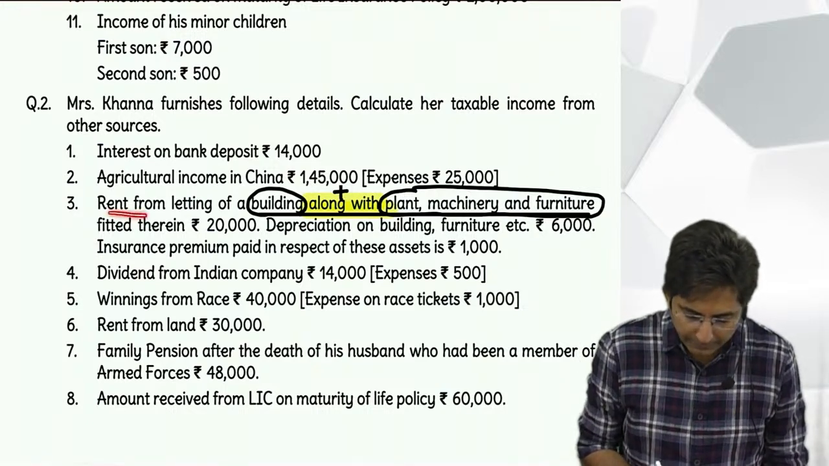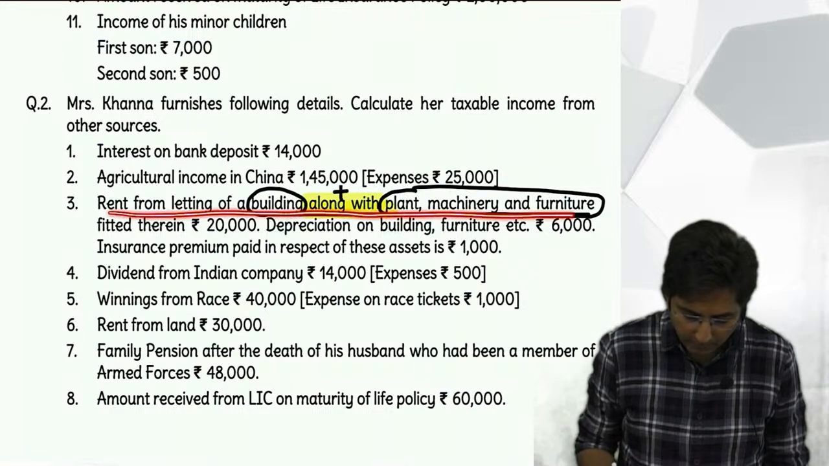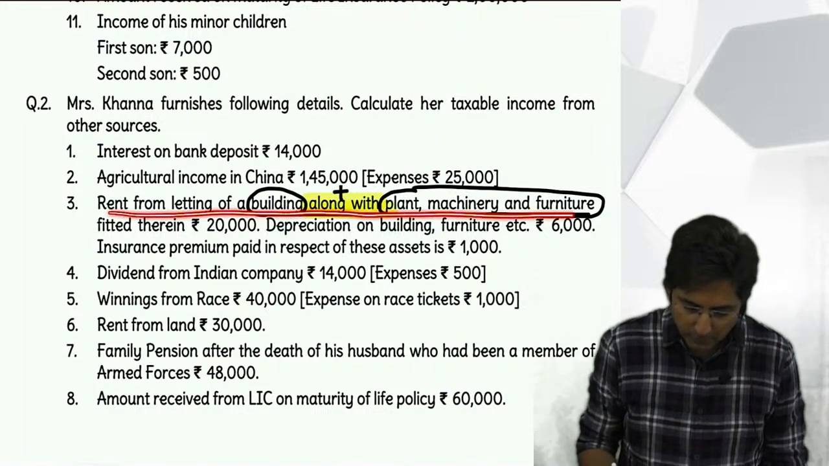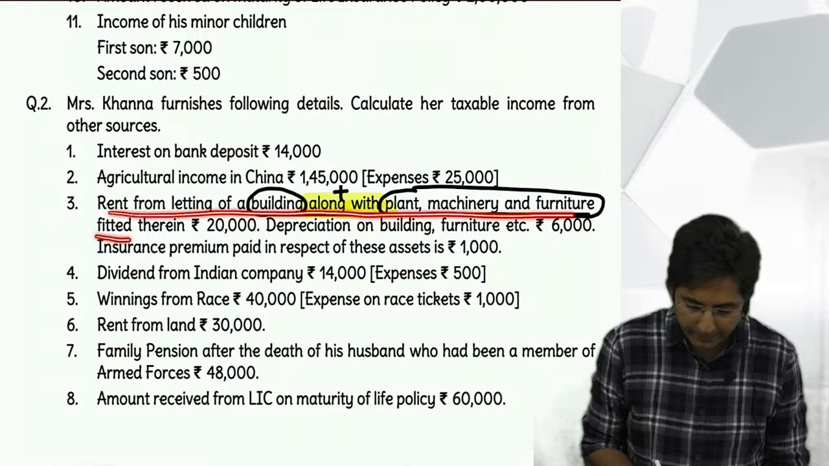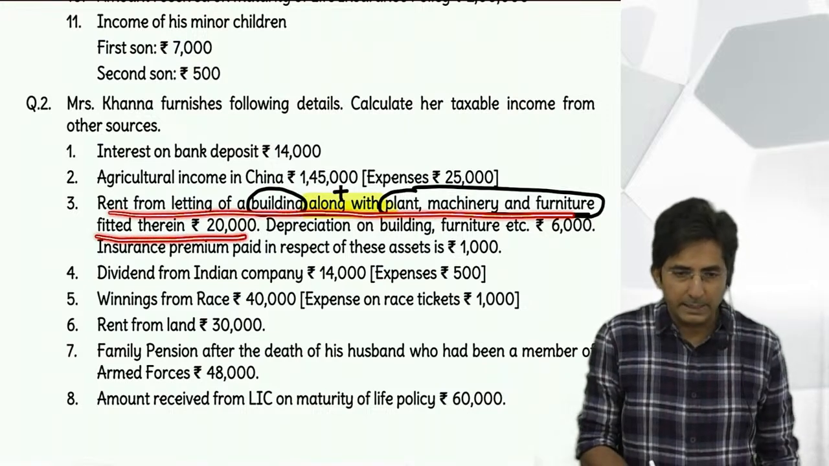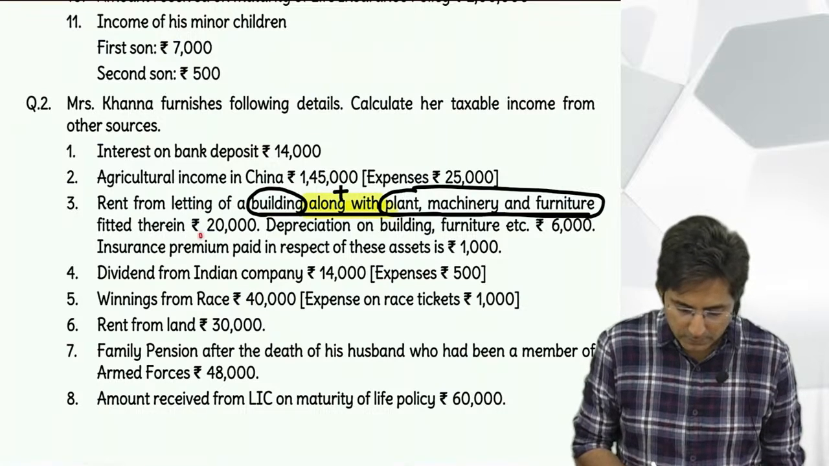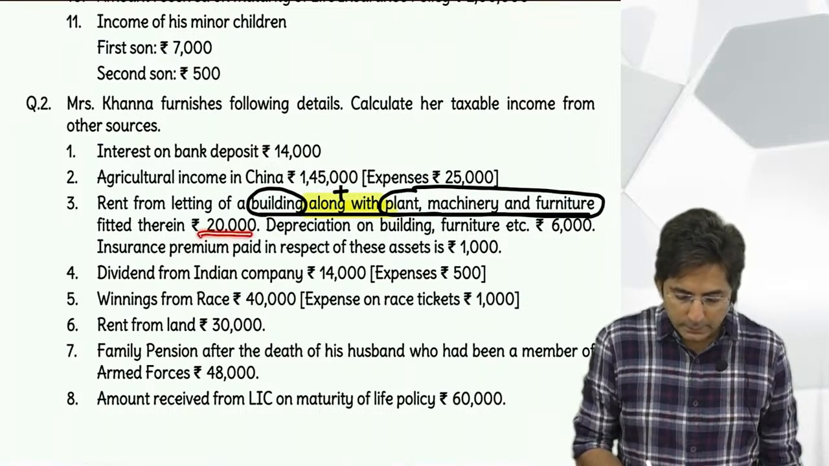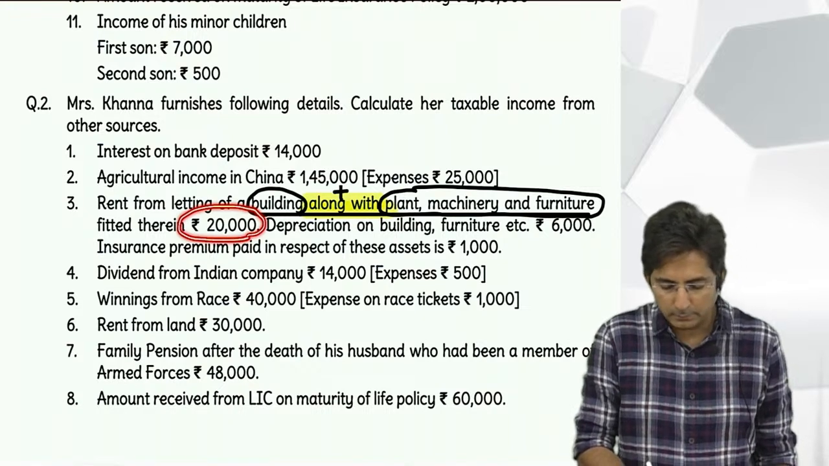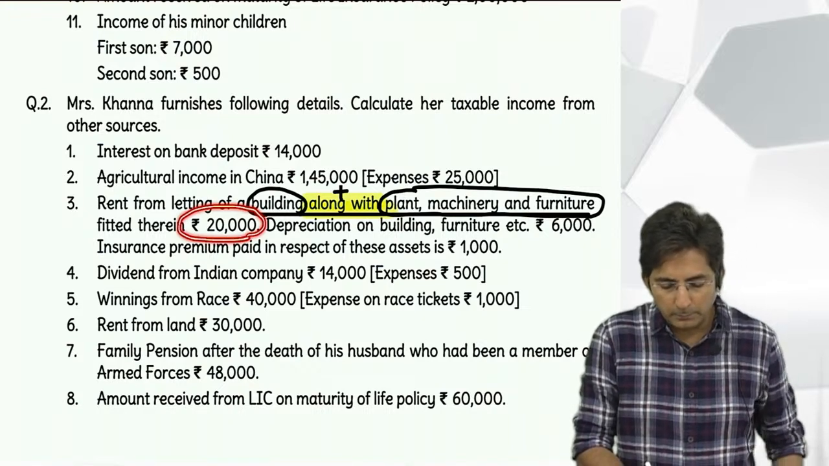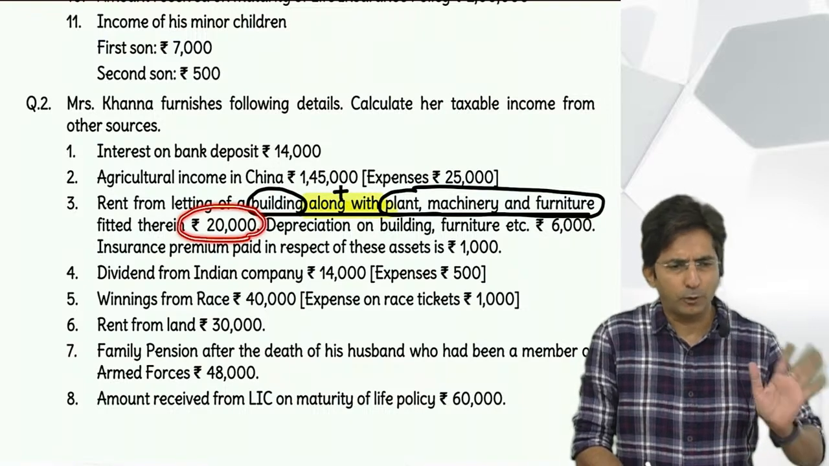So rent from letting of building, blah blah blah. Plant and machinery, furniture fitted therein. Fitted therein means furniture, plant and machinery, everything is fitted inside the building. Okay, and the rent is how much? 20,000. Always check, is it per month or not given as per month? Not given as per month means it is per annum only. It is for the whole year.